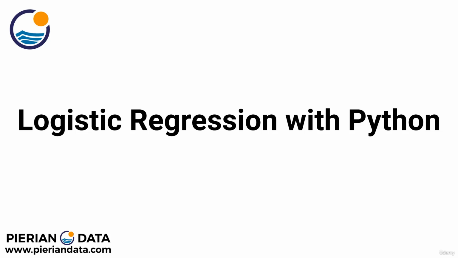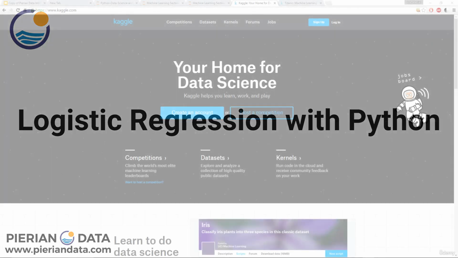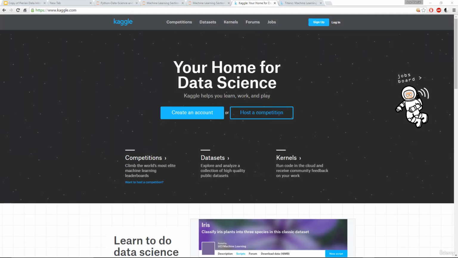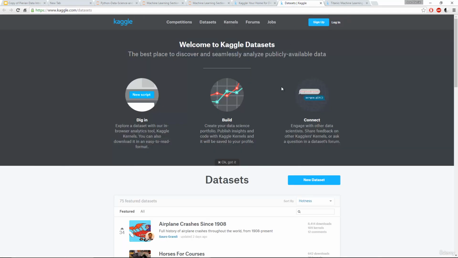I'm going to jump to the website in my browser. Okay, so here I am at Kaggle, or kaggle.com, depending how you pronounce it. Basically, this is a data science hosting website. It has two or three main aspects to it. The first aspect is one we're actually already familiar with, which is the datasets aspect. Basically, this is a website that can host datasets.